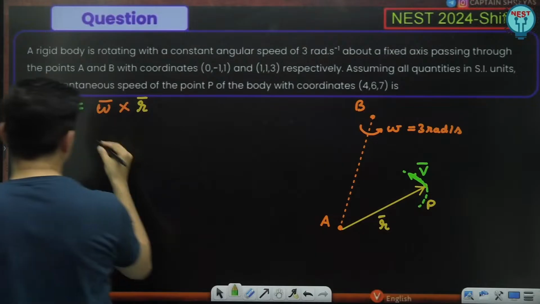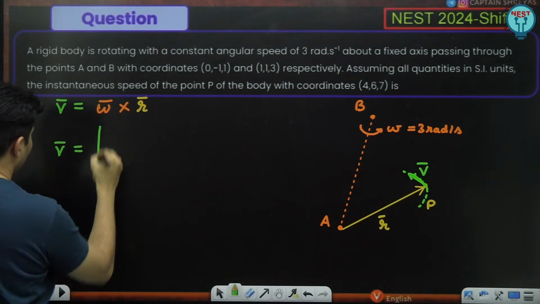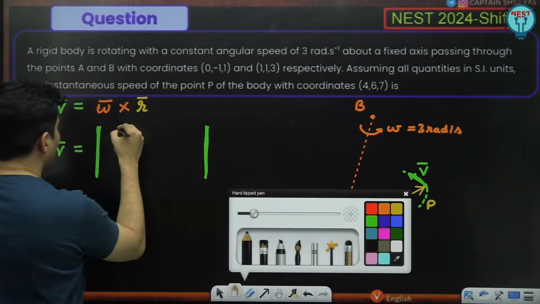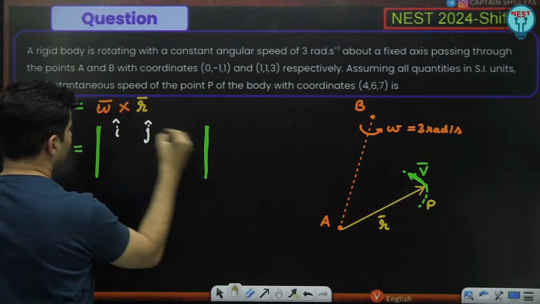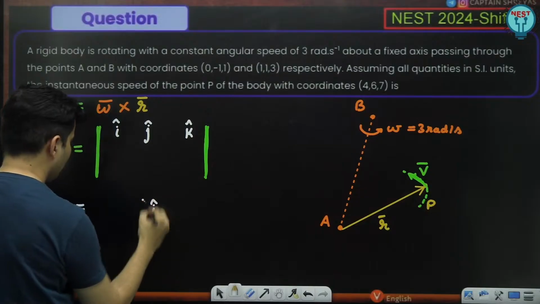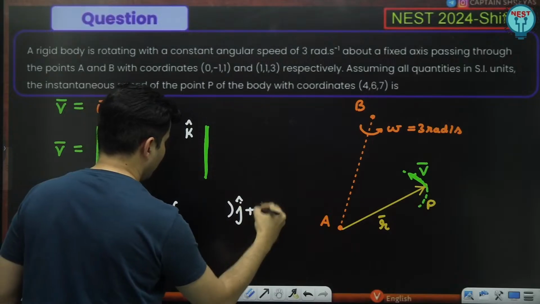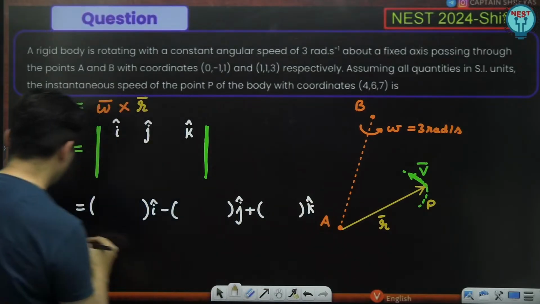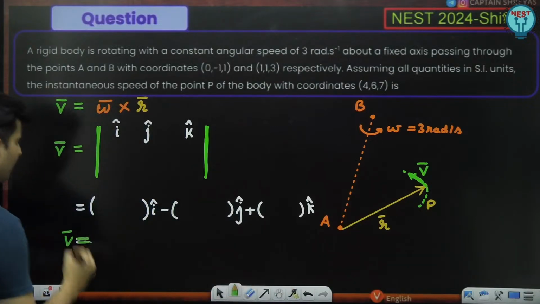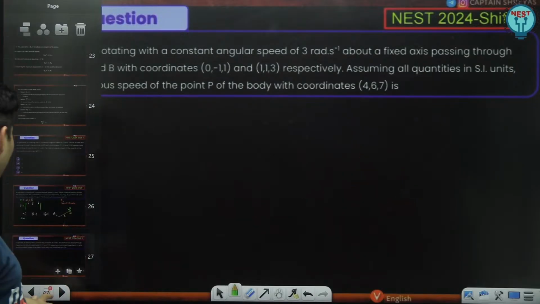So if I have to find velocity, I have to do this determinant solving. That's all. I will just put I, J, and K over here, and then I will have I cap, minus J cap, and then K cap over here. Solving this, you will definitely get the final answer. But the problem is, what is r and what is omega? That is the crazy part. So how do we find that?